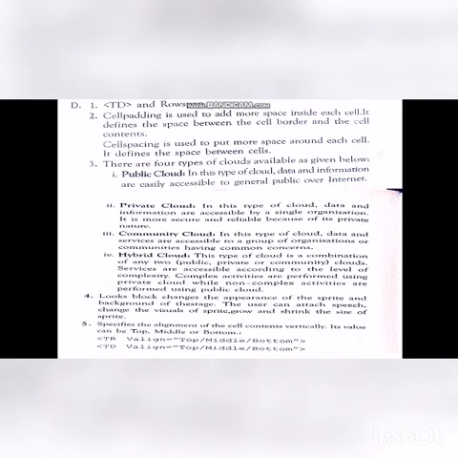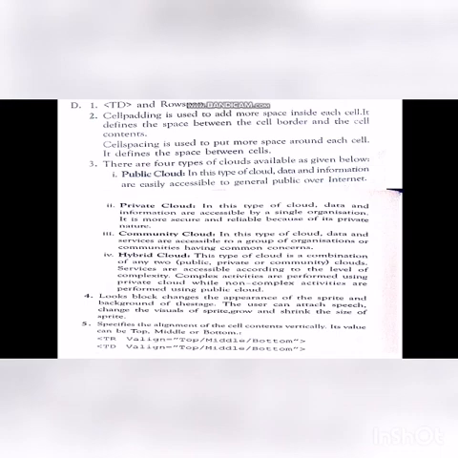Next, third question. What are the different types of available clouds? This is from the omitted portion. Next, fourth question. What is the use of the looks block of Scratch? Fourth answer, you see, the looks block changes the appearance of the sprite and background of the stage. The user can attach speech, change the visuals of the sprite, and grow and shrink the size of the sprite.